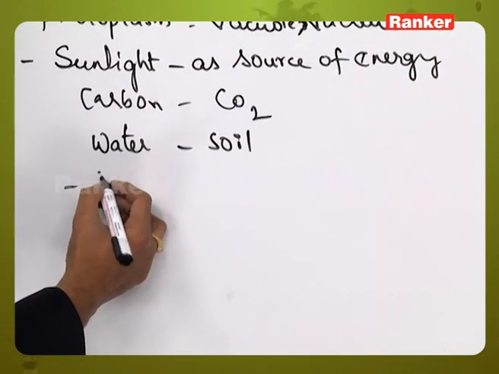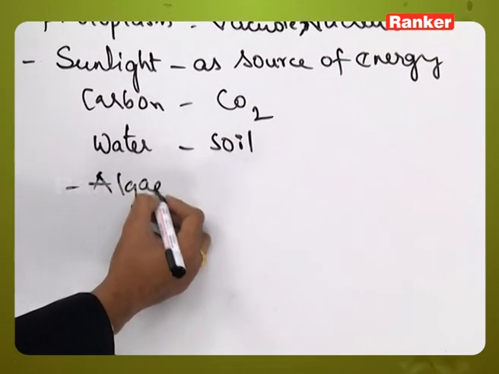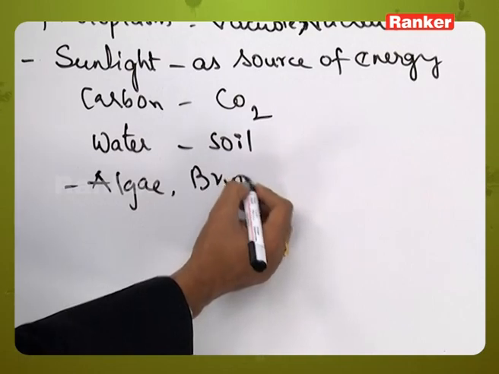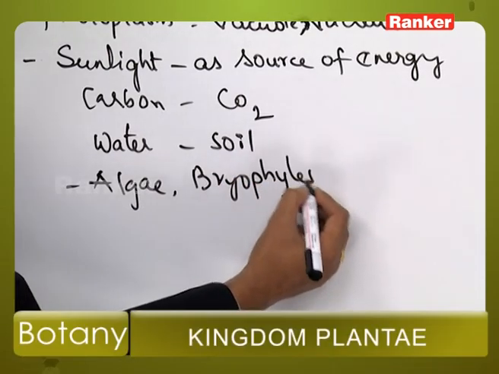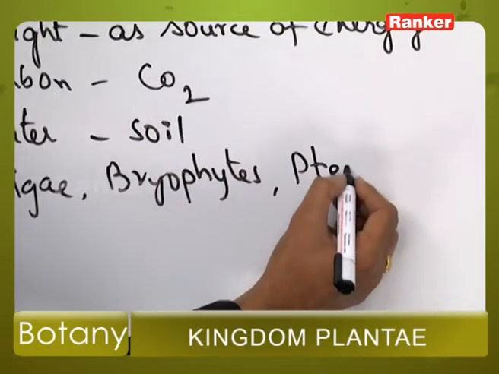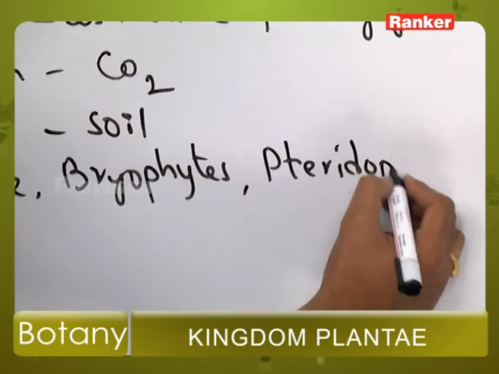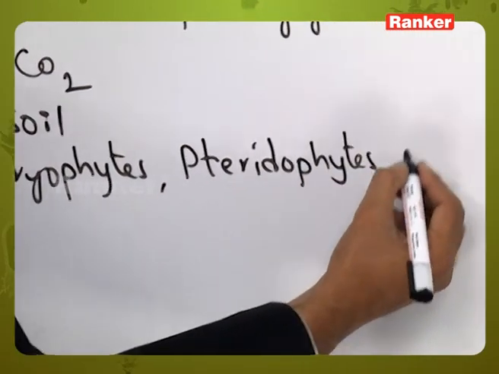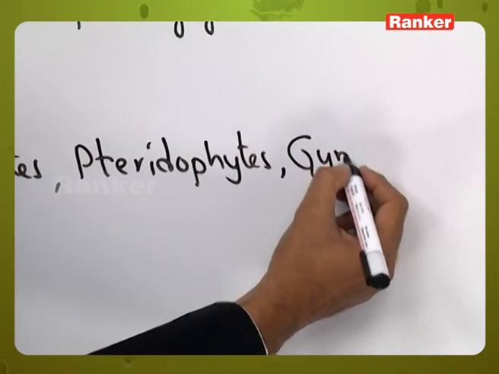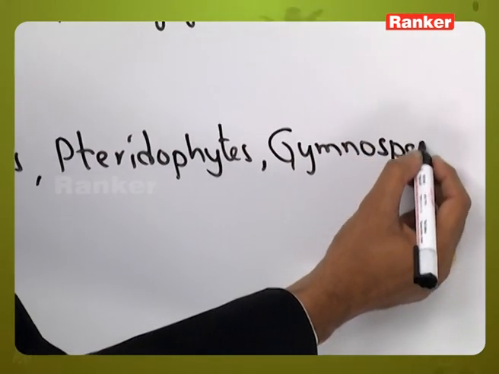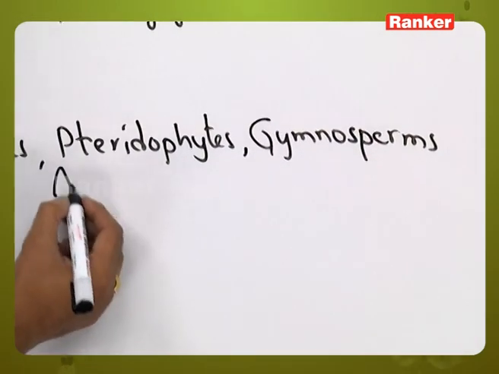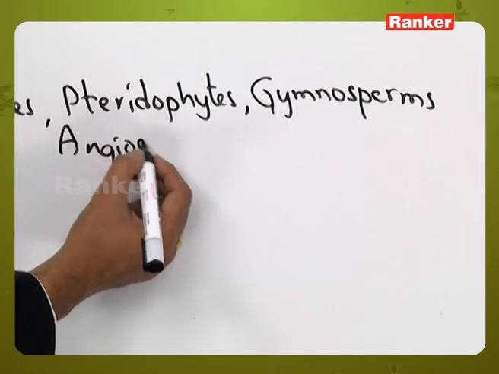Plantae contains algae, bryophytes, pteridophytes, gymnosperms, and angiosperms.